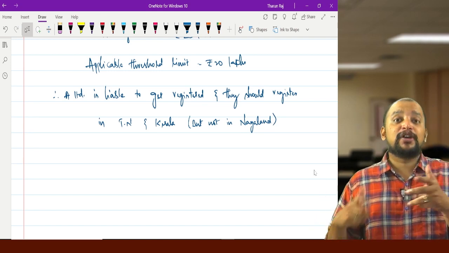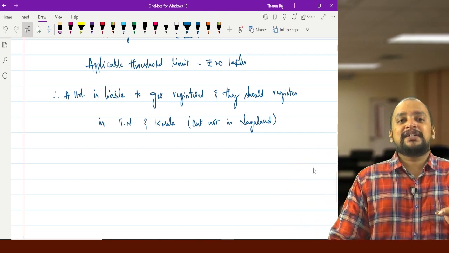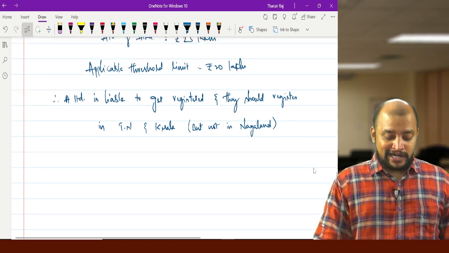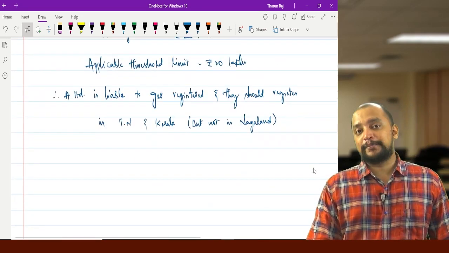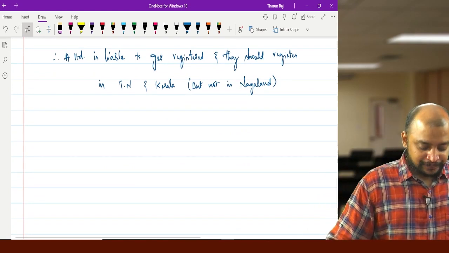Why not in Nagaland? Because they are making exempted supplies in Nagaland. A person who is making only exempted supplies in a state is not required to get registered in that state. That's why.